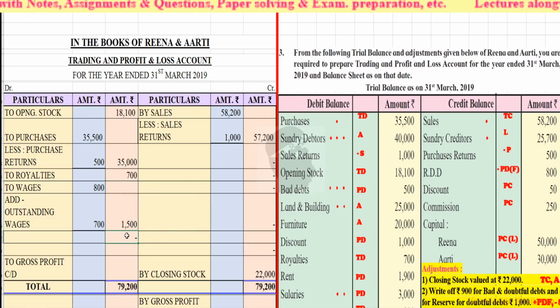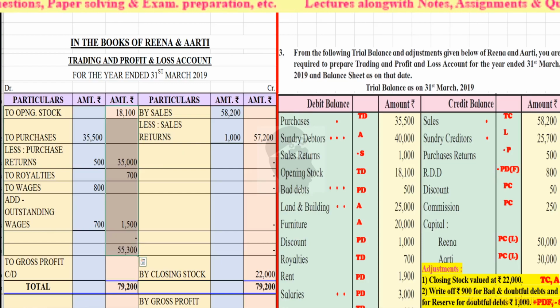We will do the total of this. Let's do the total along with me. 18,100, 35,700 and 1,500. Okay, its total would be rupees 55,300.